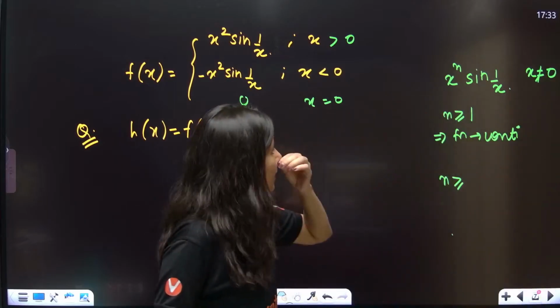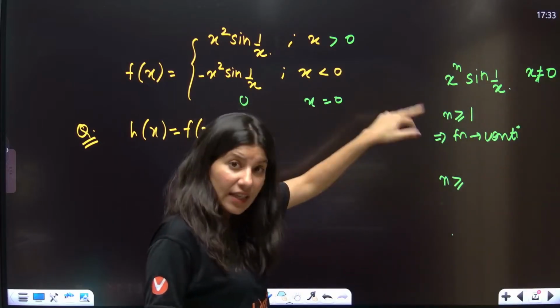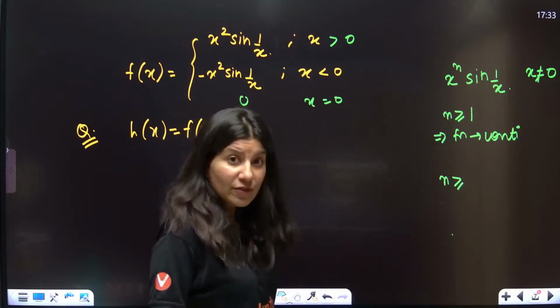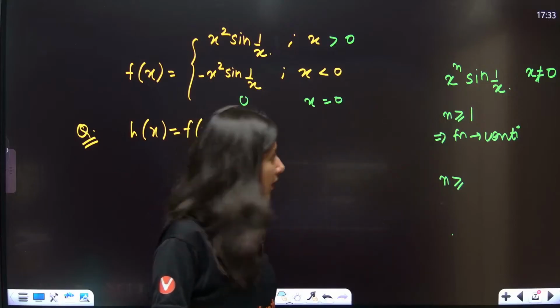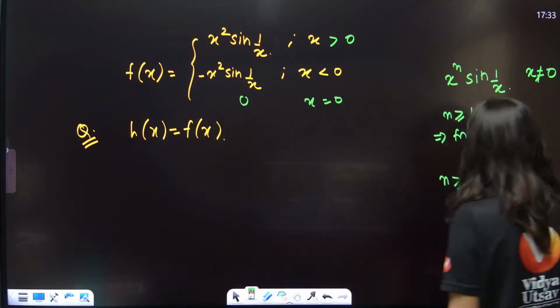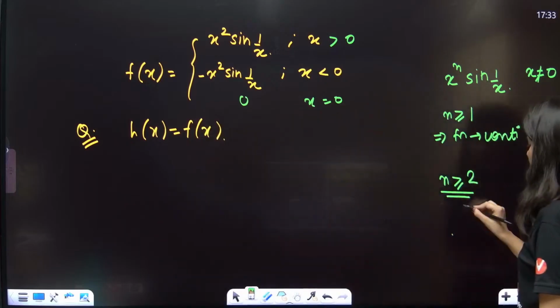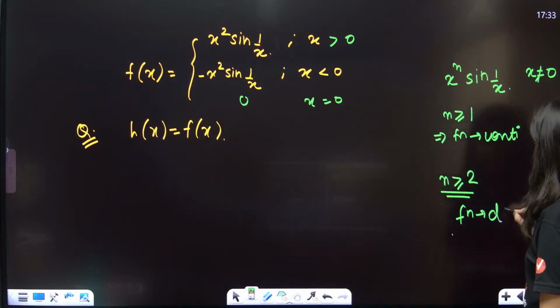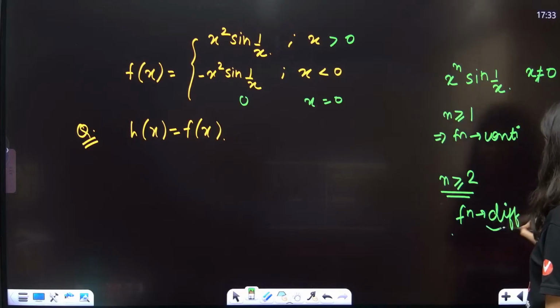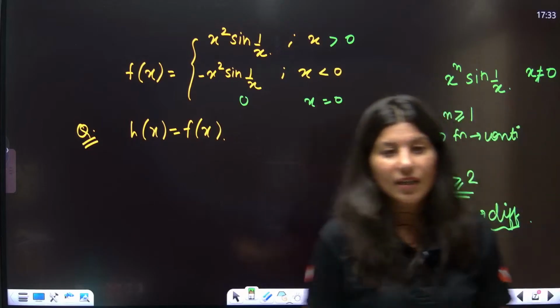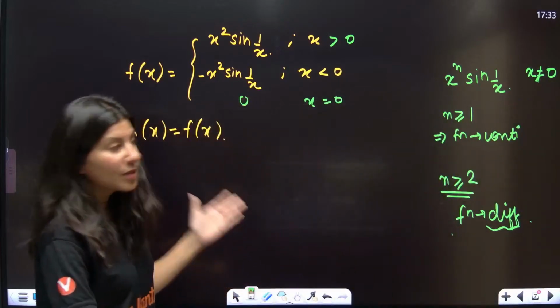If you are getting this type of function, then for n greater than or equal to 1, your function will be continuous. And for n greater than or equal to 2, your function will be differentiable, my dear students. So this function will be a differentiable function.